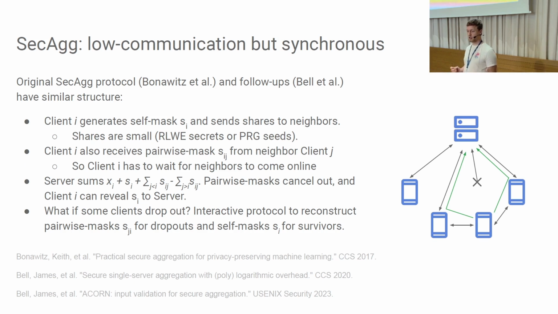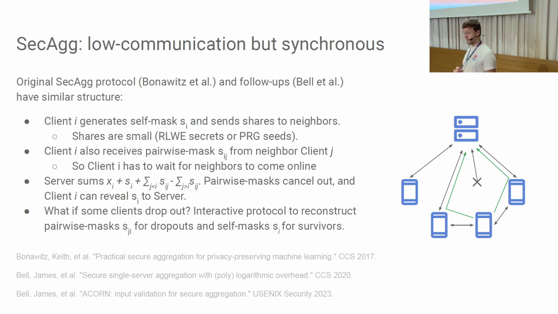In subsequent work, so here we see the 2020 and 2023 improvements to that setting, we managed to reduce the overhead of the masking. So in particular, the number of clients each client has to talk to was reduced to logarithmic in the number of clients. So that's actually quite efficient. And then this ACON paper, the 2023 one, provides also input validation for the clients. So efficient zero-knowledge proofs of client inputs.